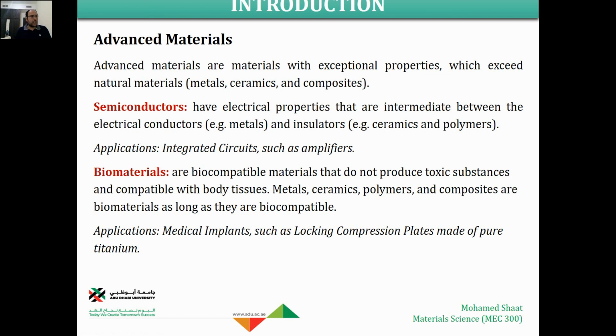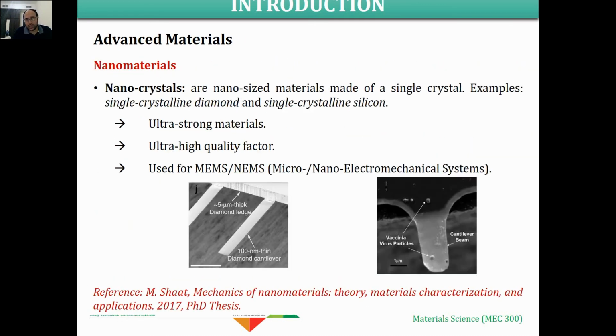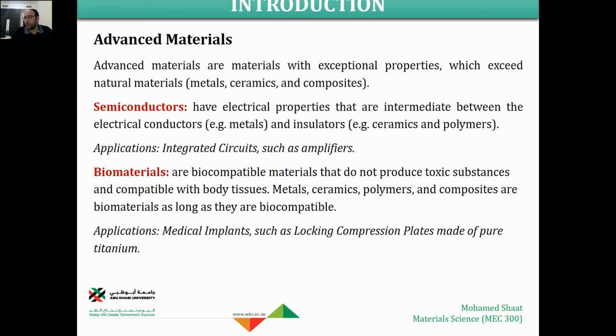So these materials do have specific properties. Now we can make materials with new properties that we didn't experience in any of these materials before. Examples of these are semiconductors, biomaterials, nanomaterials, and metamaterials. So these are the different types of advanced materials that we are going to discuss.